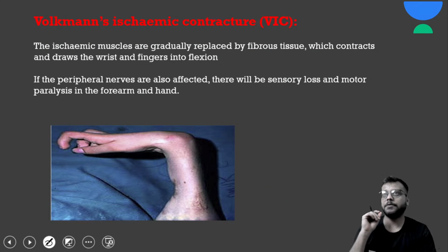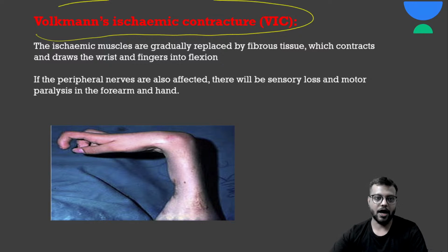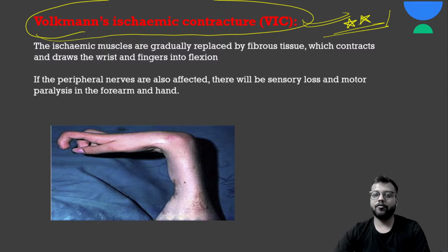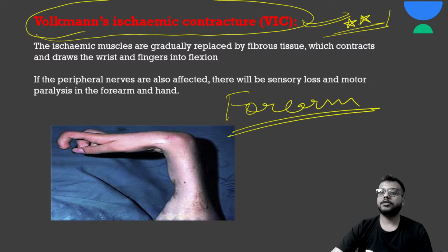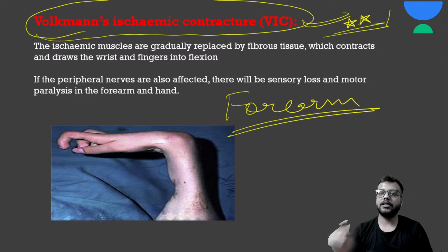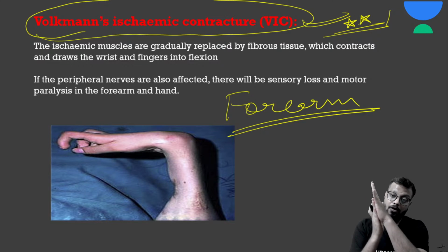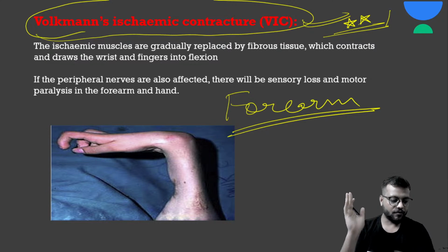Now Volkmann ischemic contractures will develop after Volkmann ischemia, that is ischemia in the forearm. Okay, so it follows compartment syndrome of the forearm. So what will happen? Contractures will develop. Why? After the compartment syndrome, obviously the muscles will heal by fibrosis, leading to contractures. Okay, and most commonly the flexor compartment of the forearm will be affected.